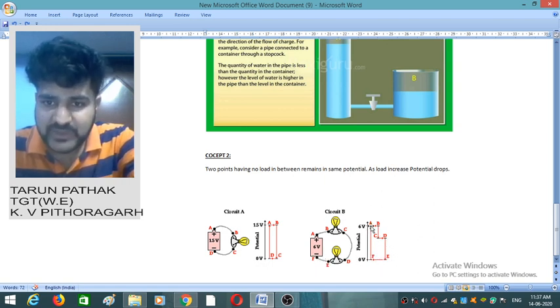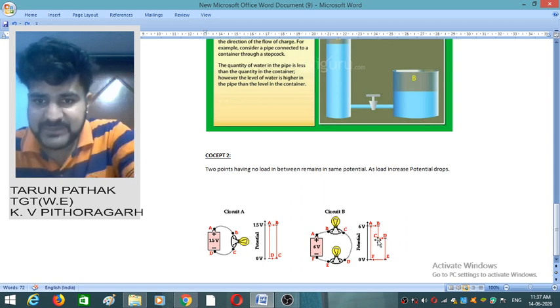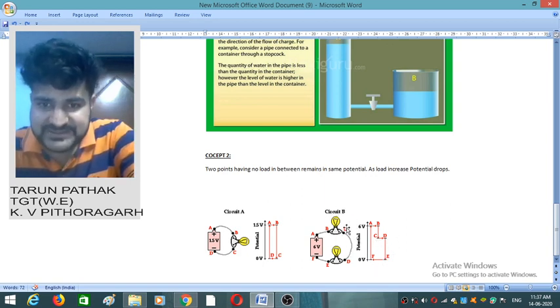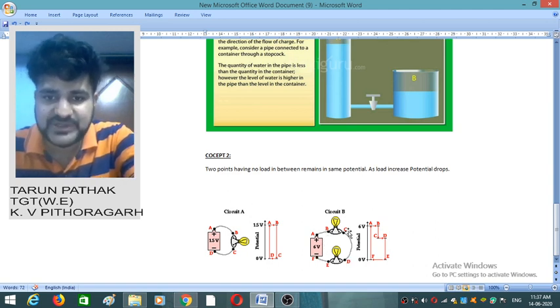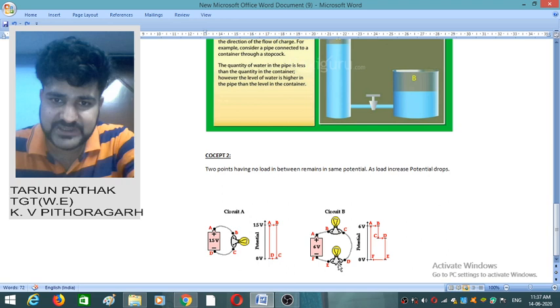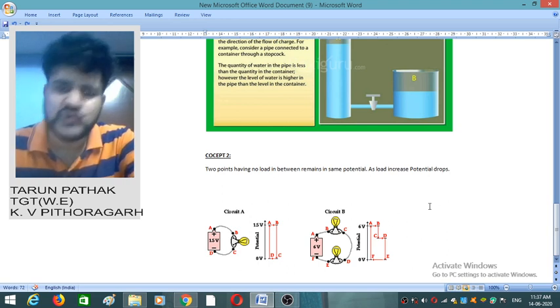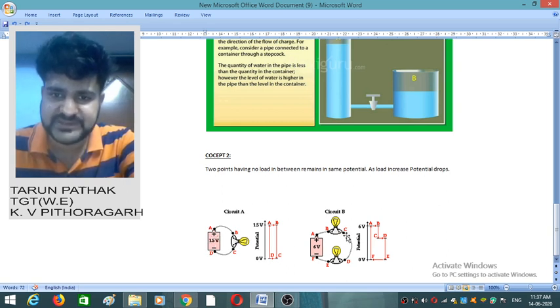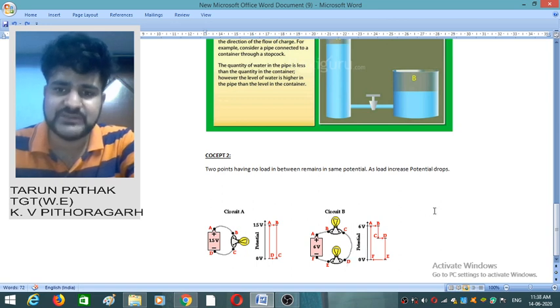But when we talk about A, B, C, D, there will be a potential difference because one bulb has been connected between them. If we compare C, D, E, F, of course there will be a potential difference because another bulb has been connected between them. So remember, if no load has been connected between two points like point A and point B, or point C and point D, the potential will remain the same.